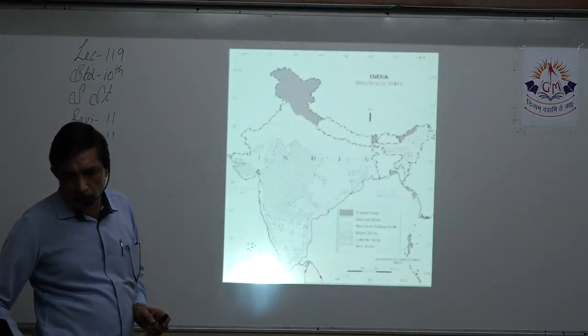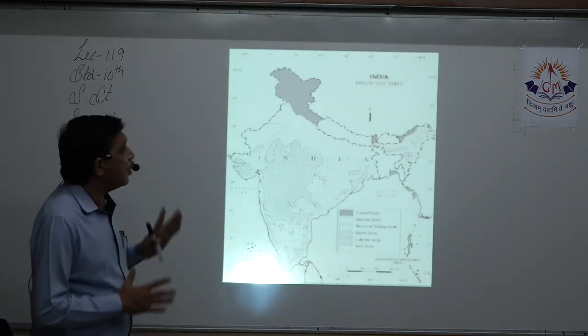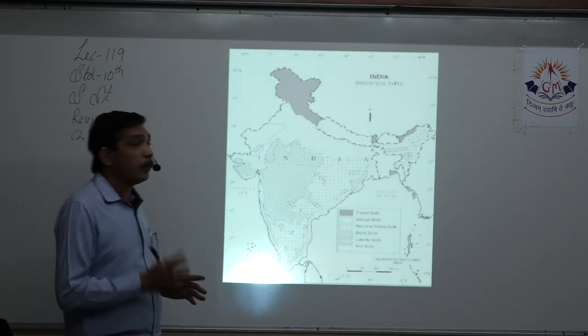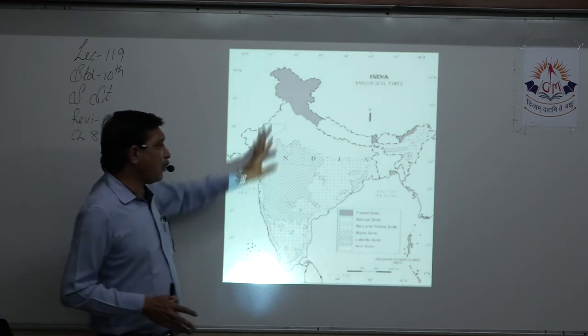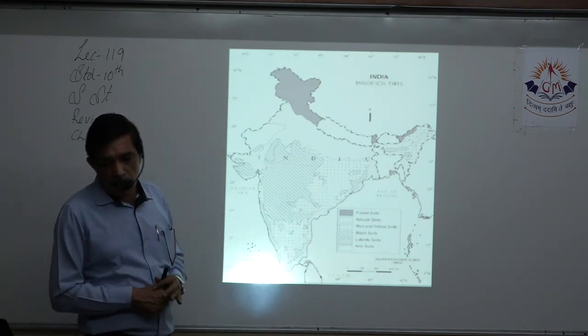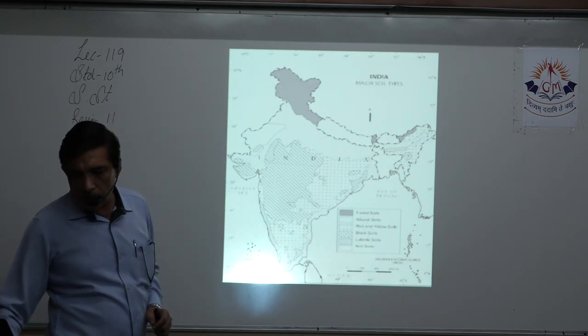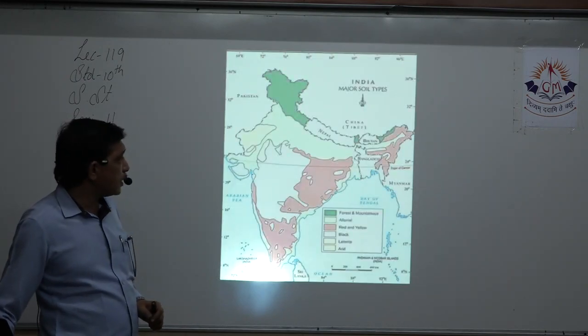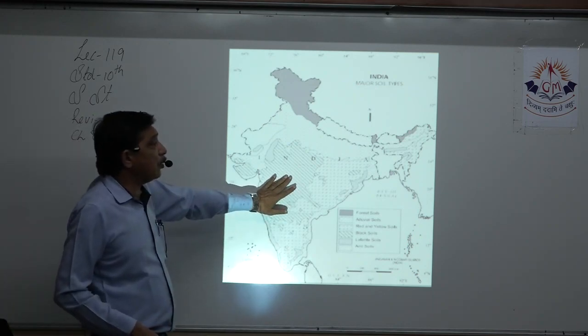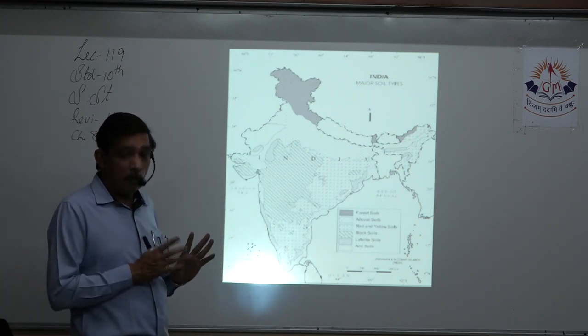Yes. Now, this map is very, very important, right? One mark map question is there, and only this map will be asked. Yes, only and only this map will be asked. If you want it in color, the same thing is available in color if you can see this properly, right? Both ways I have done it. Now, this is basically the way that we need to put it on the map.